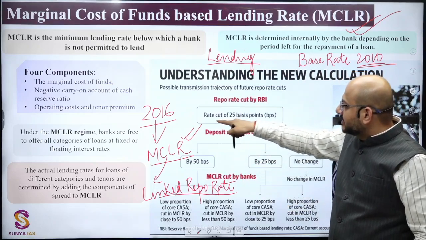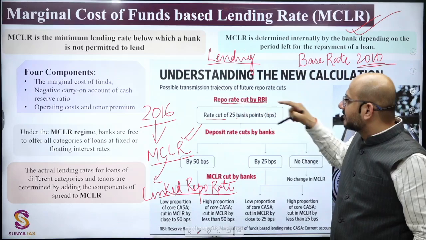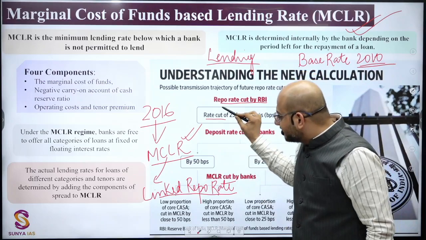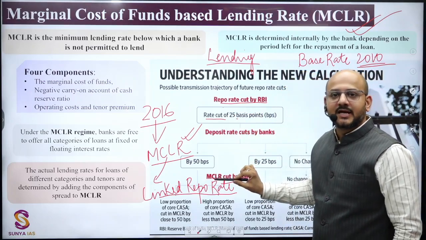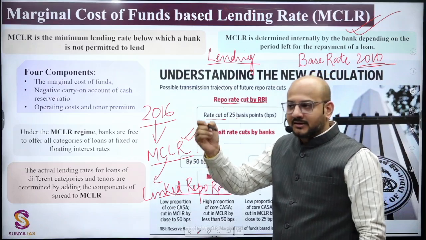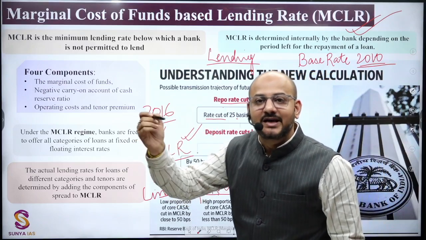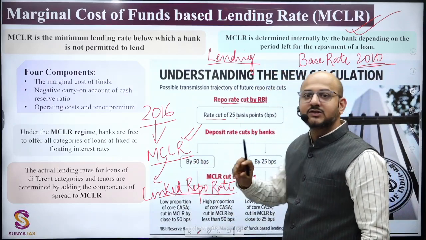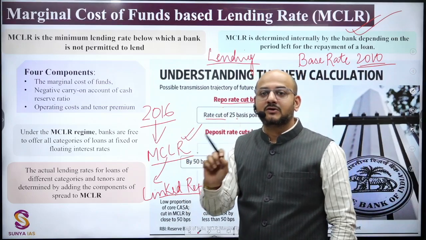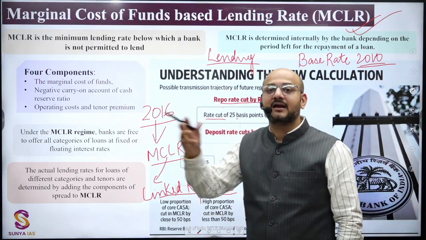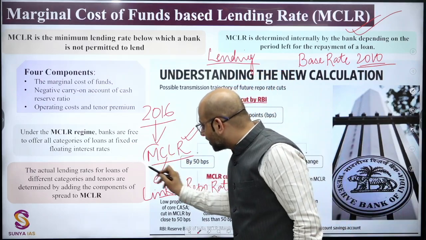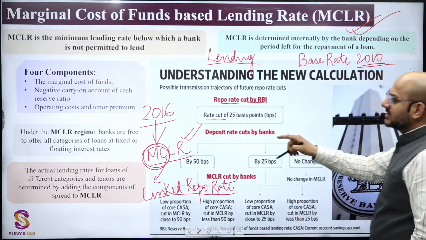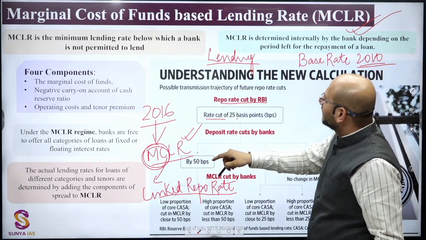Whatever changes, the repo rate cuts by the RBI, different basis points rate cuts, will be reflected in the interest rates by the banks while lending. Therefore, it is not based on the total funds but on marginal, incremental lending. Therefore, this is called the marginal cost of funds based lending rate.